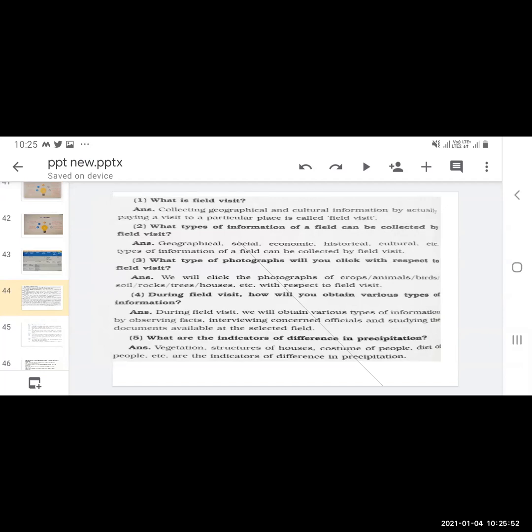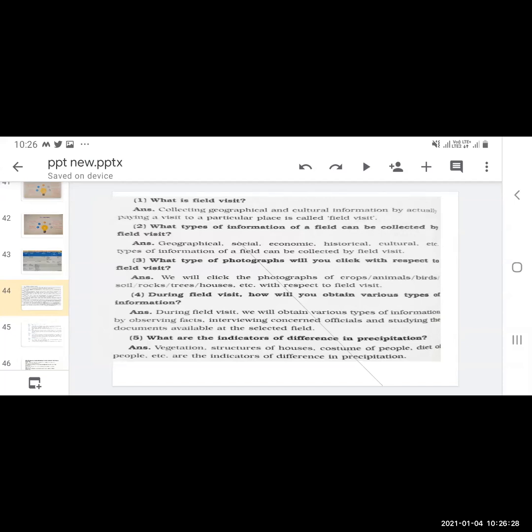What type of photographs will you click with respect to a field visit? When you go on a field visit, you can click photographs of the crops, animals, birds, soil, rocks, trees, houses, etc. So the natural vegetation, animals, birds, the type of soil, which rocks are found, which trees are found, and houses, what type of settlement is there. You can click pictures of those.